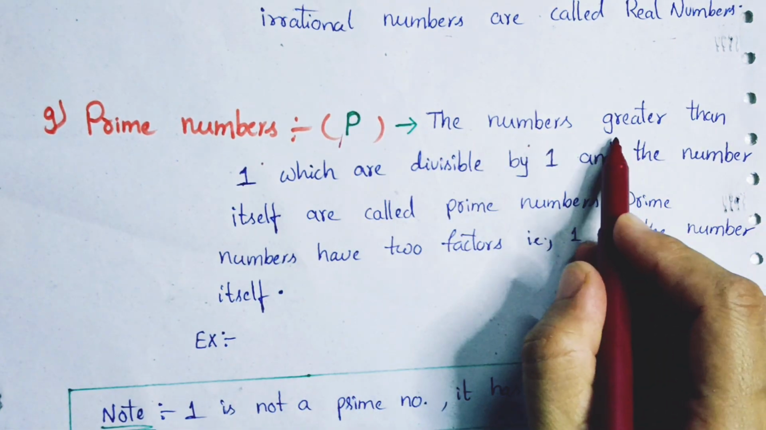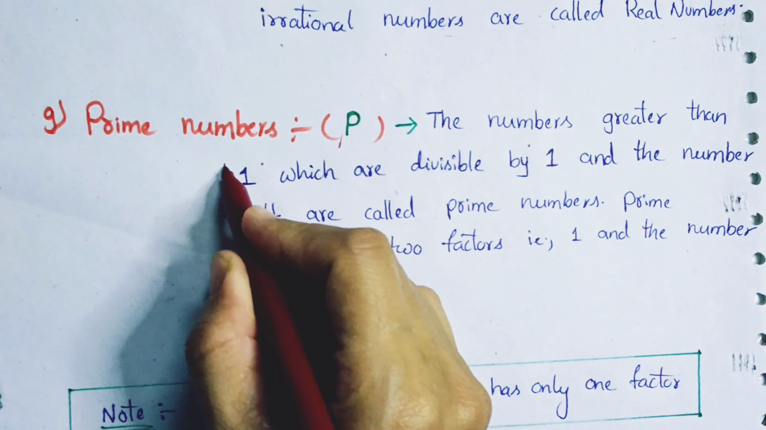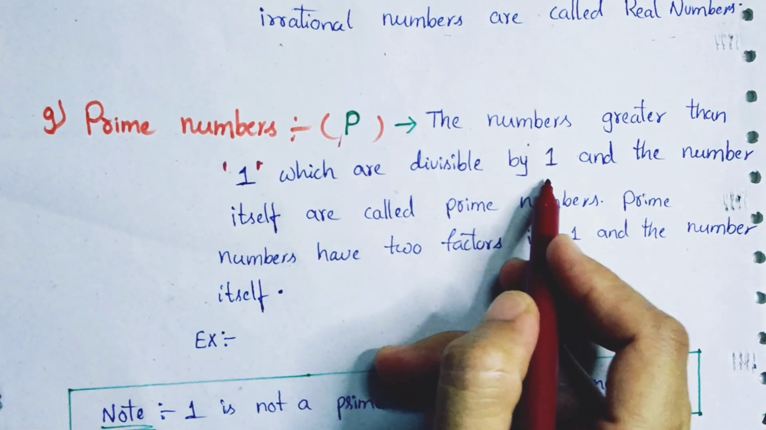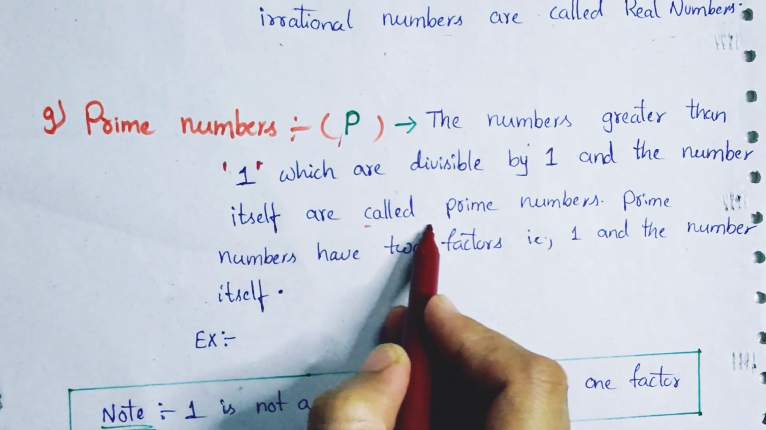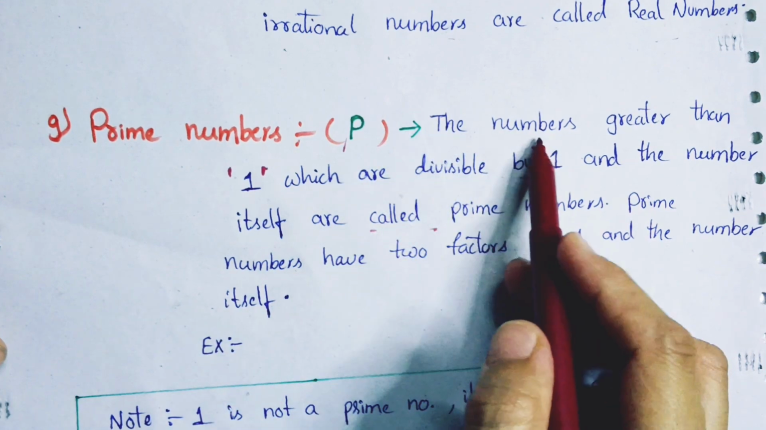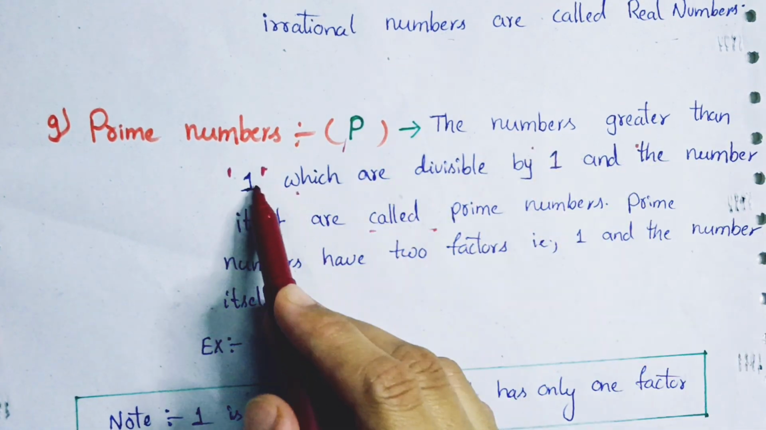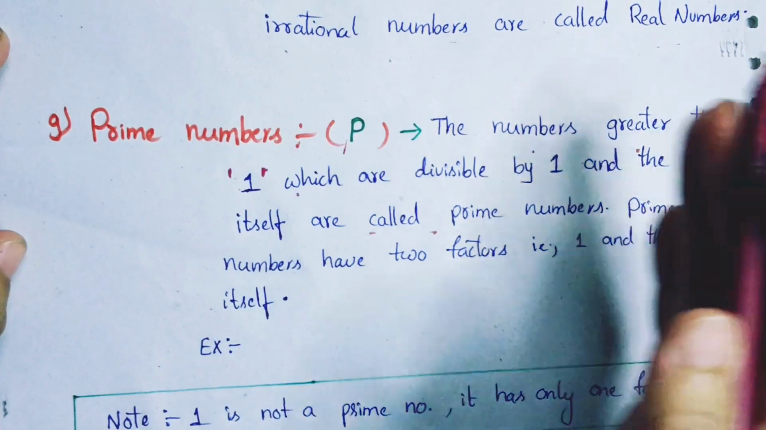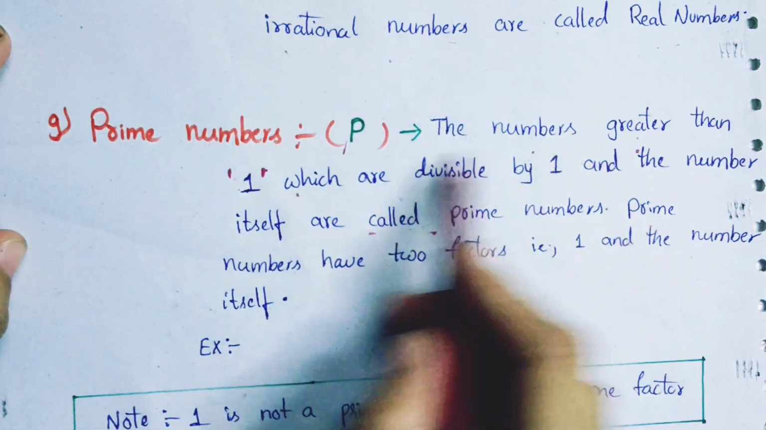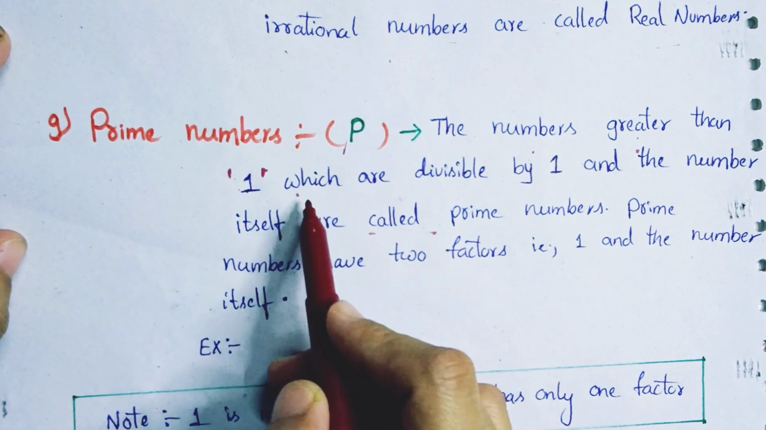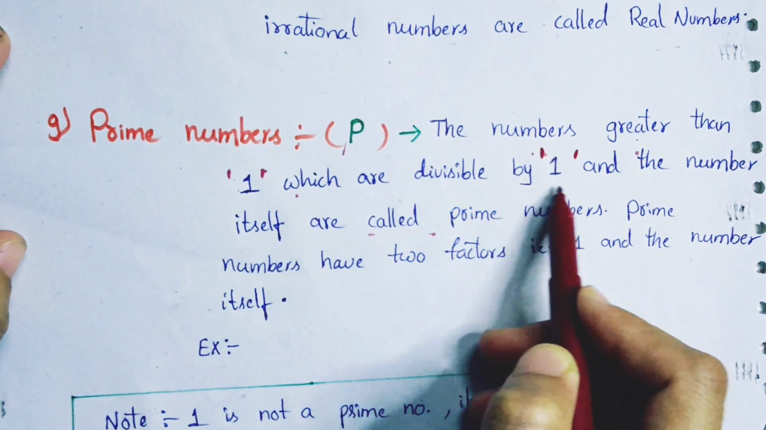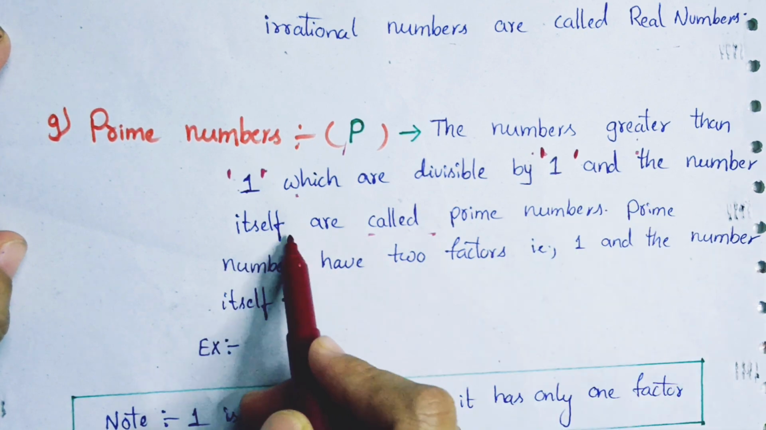The numbers greater than 1 which are divisible by 1 and the number itself are called prime numbers. So prime numbers are those numbers which are greater than 1, meaning it's going to start from 2, 3, like this. Why? Because it should be greater than 1. And the other condition is that it should be divisible by 1 and the number itself.